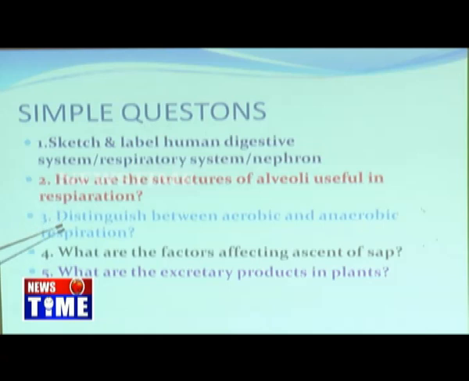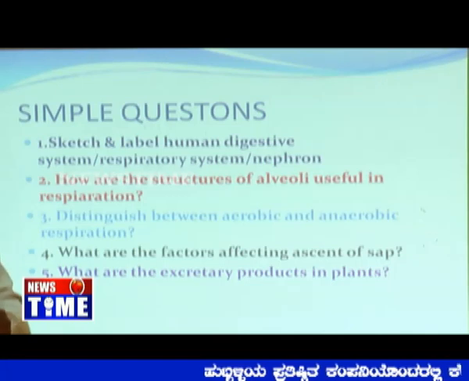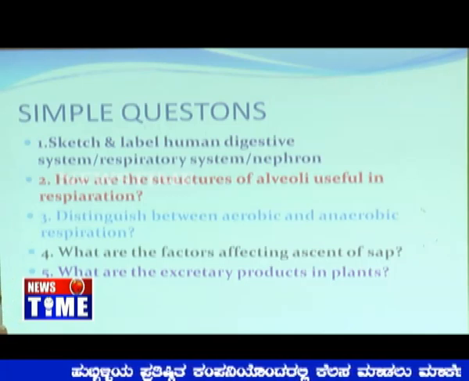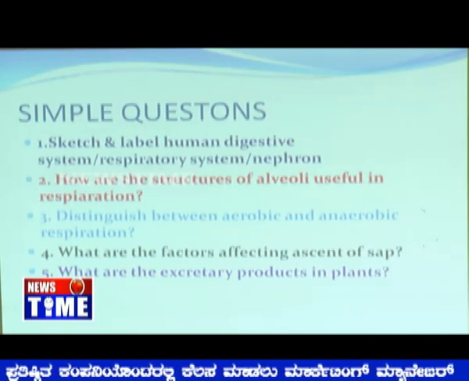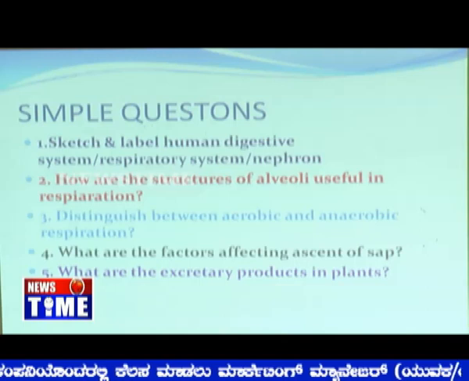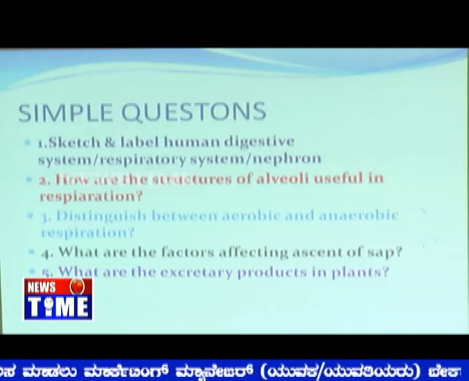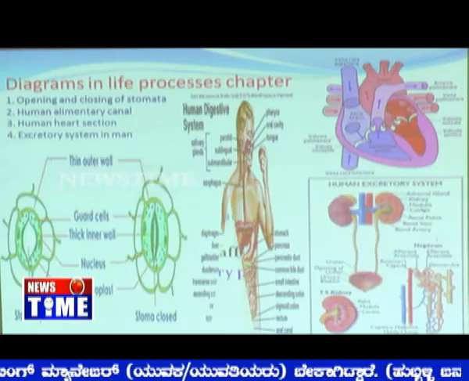Then we come across distinguish between aerobic and anaerobic respiration. We know that. Then, what are the factors affecting the ascent of sap? I was just telling you, the temperature matters, sunlight matters, water matters, then the tensile strength of the tissues matters. They are the factors which affect the ascent of sap. What are the excretory products in plants? In plants, we come across n number of excretory products. That is how simple questions in this chapter can be asked.